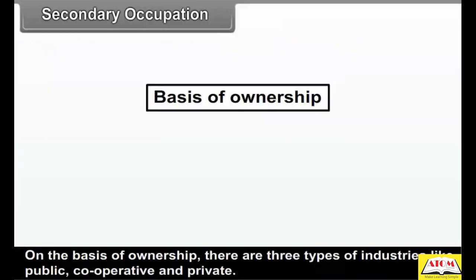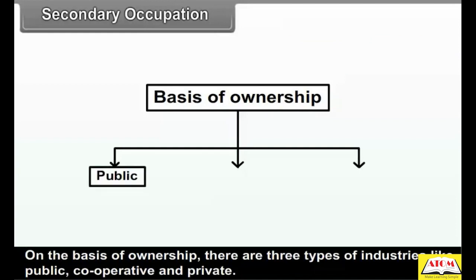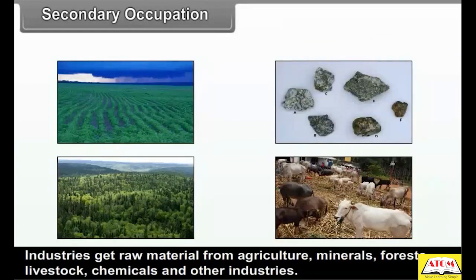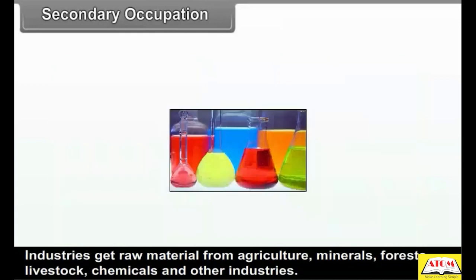Large-scale industries require heavy machinery, high voltage power, huge capital and large scale. On the basis of ownership, there are three types of industries: public, cooperative and private. Industries get raw material from agriculture, minerals, forests, livestock, chemicals and other industries.